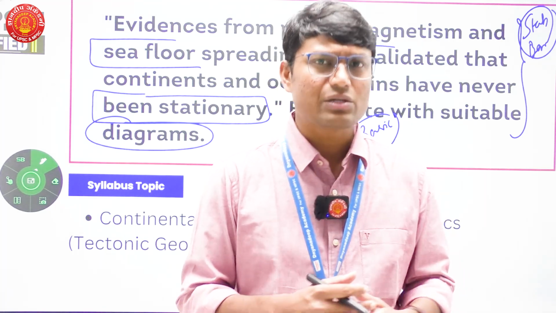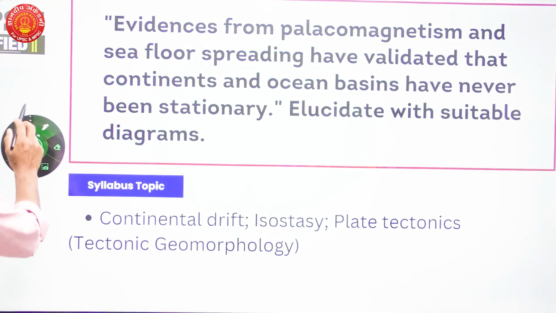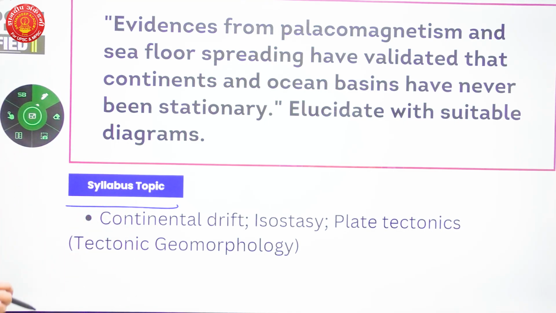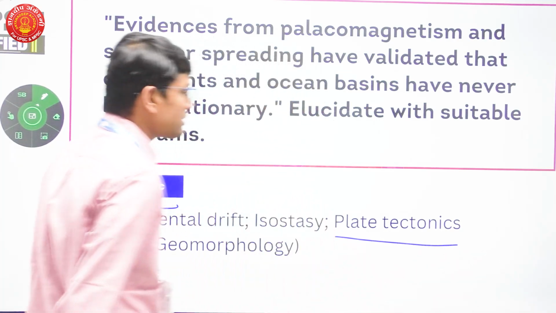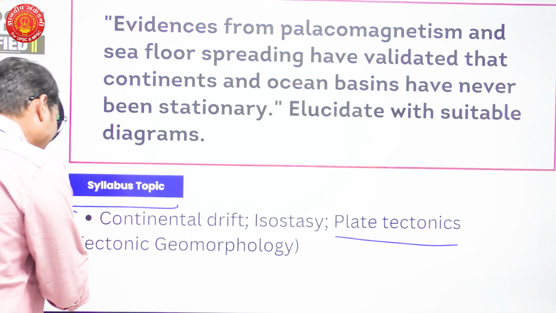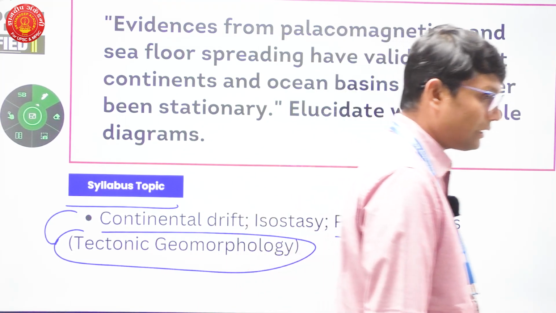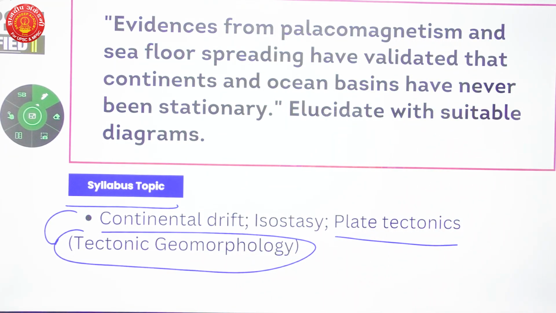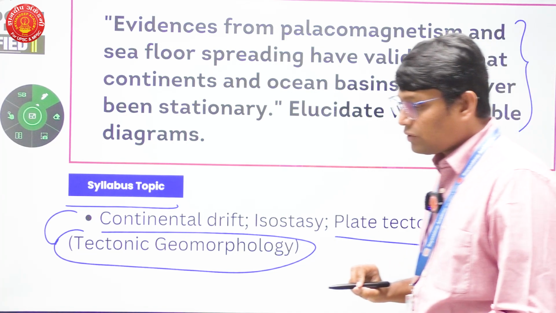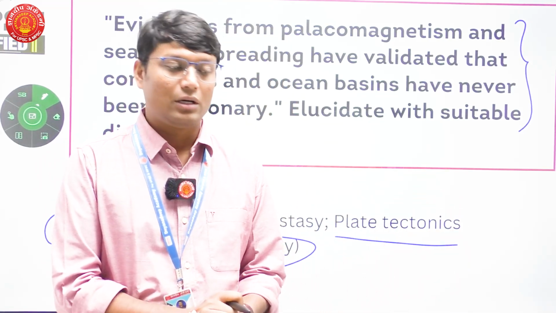So here I am trying to address what should ideally be written in this particular part. First and foremost, which topic of the syllabus does this question deal with? That is something I have given: continental drift, isostasy, plate tectonics, it is the topic from our syllabus. Broadly we categorize this part as tectonic geomorphology, as it is related to the crustal surface of the earth, right? In tectonic geomorphology, I'll give you a brief context and what this question is demanding you to write.